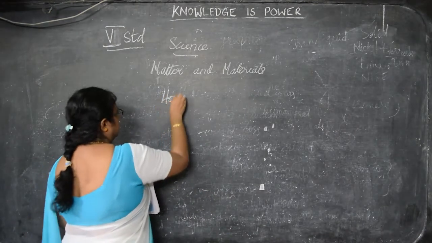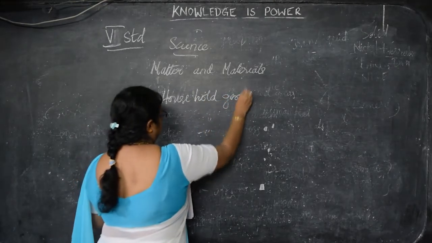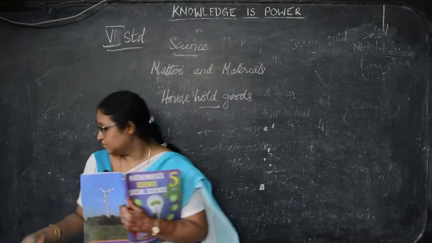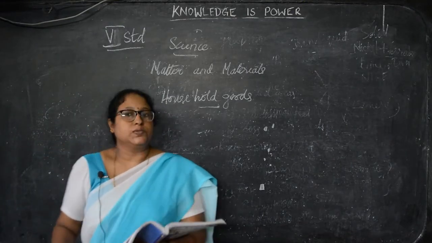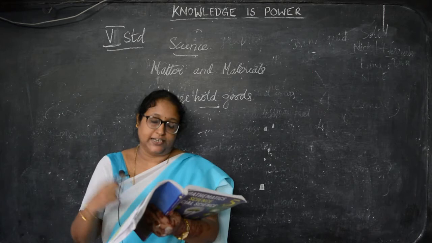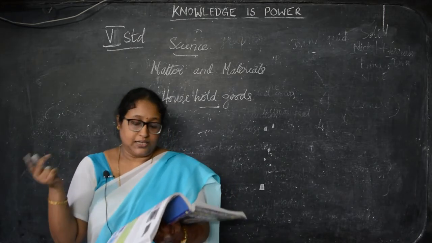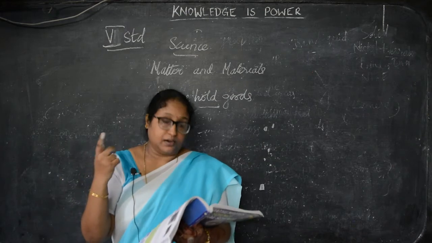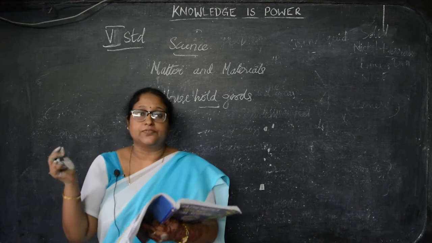Next we can see household goods. These are the products that we use in our house. What can we use? We are using a wall clock, stove, radio, tape recorder, and so on. So these are the products that we use in our house.